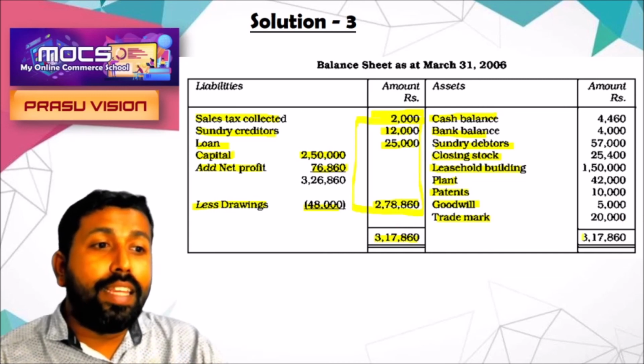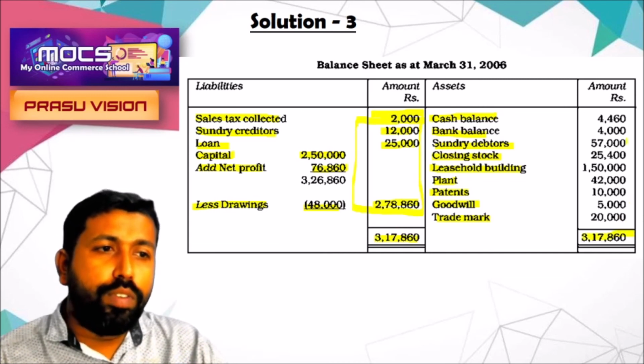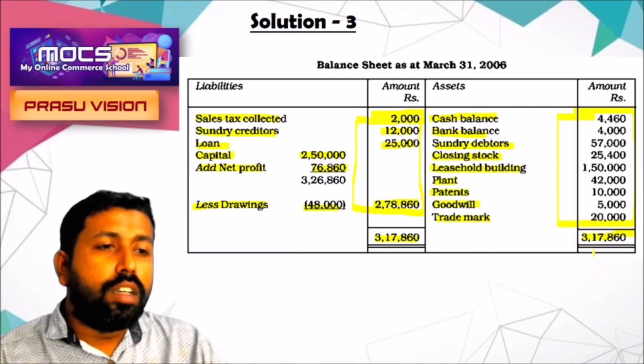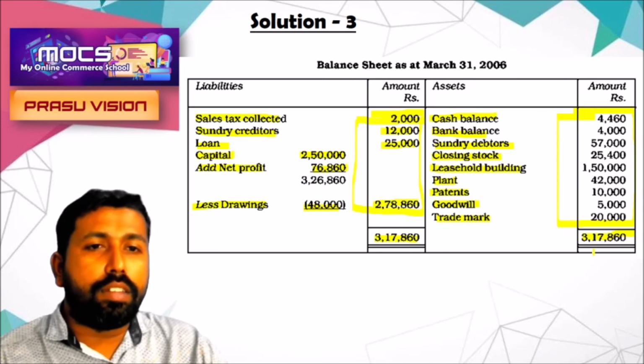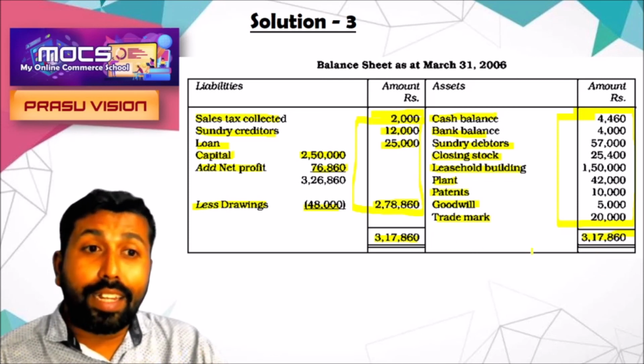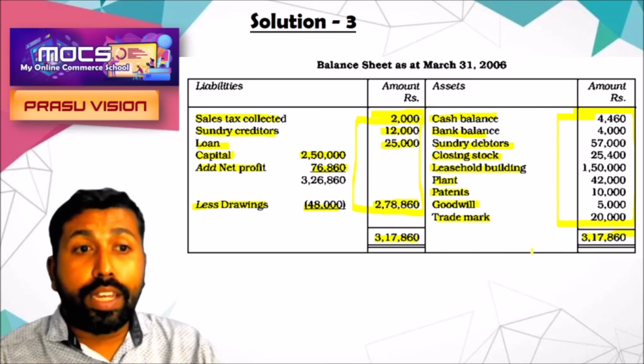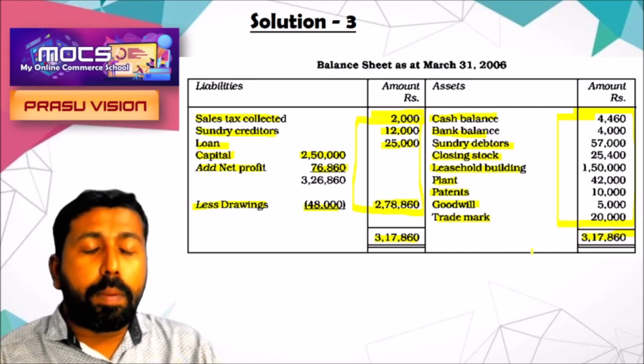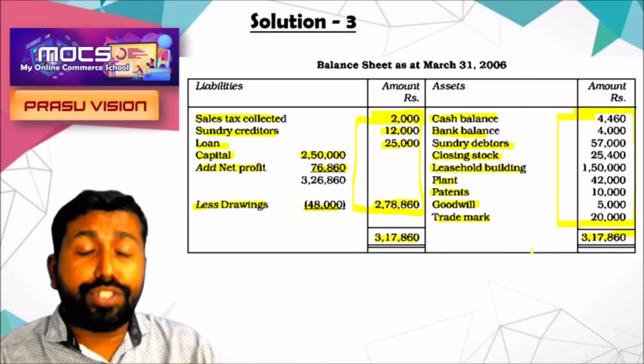Like the same in the asset side. When we find the total of all these items, we will get the amount 3,17,860. So both the sides are equal. That also shows there is no error in the preparation of balance sheet and the financial statements.